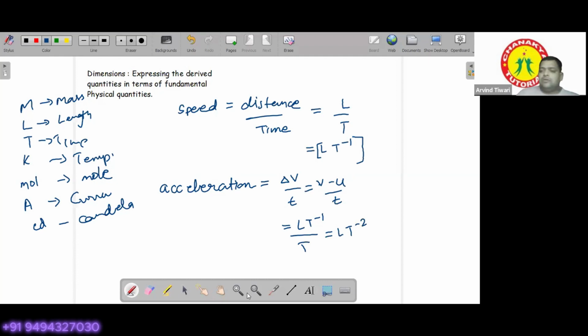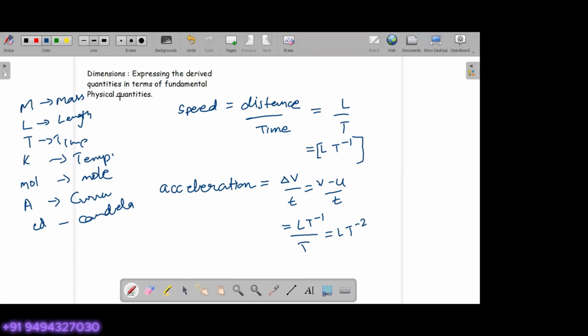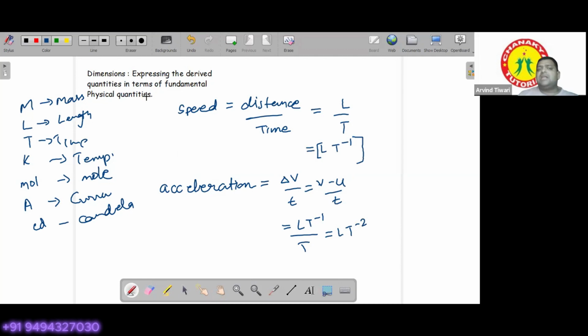Okay. So just once, you joined a little bit late. Up to now we had discussed about dimensions. Dimensions mean expressing the derived quantity in terms of fundamental physical quantities. So whatever derived quantity is given, we have to express it in terms of the fundamental quantities. These are the symbols that we will be using for different quantities.